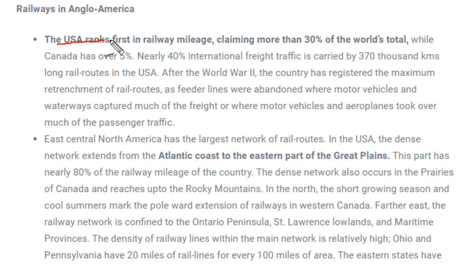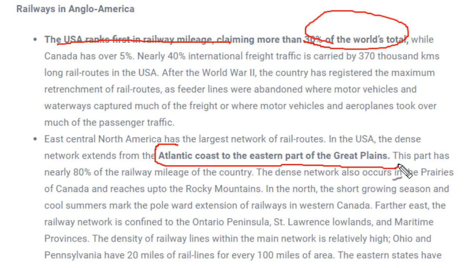So USA ranks first in railway mileage. It claims more than 30% of the total railways present. This was important over here, from the Atlantic coast to the eastern part of the Great Plains. In USA, the railway starts from coast to coast.